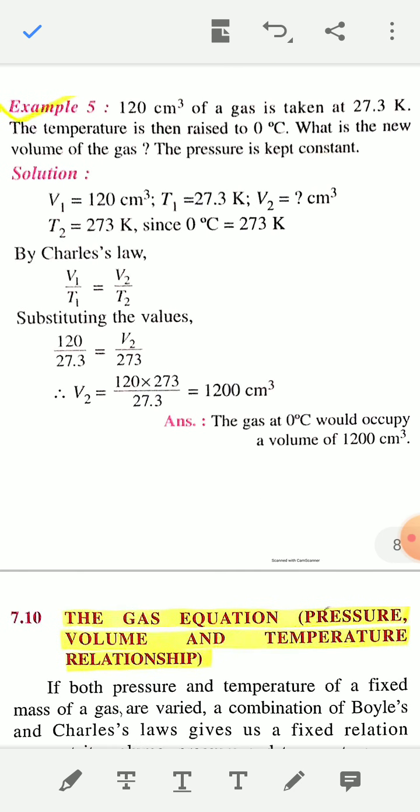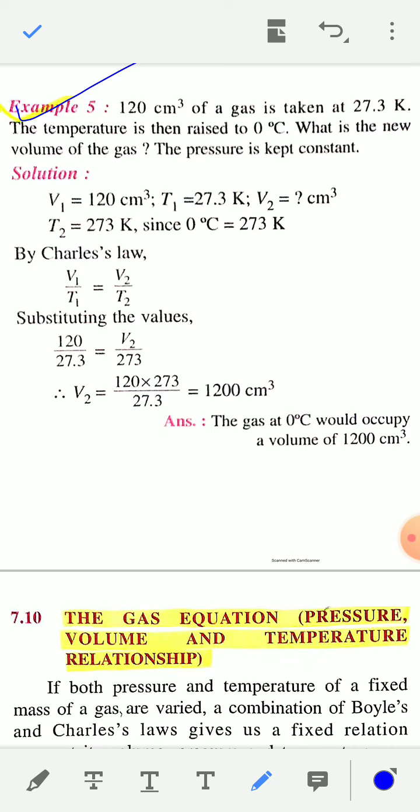Now, one numerical problem I have given based on Charles' law. 120 cm³ of a gas is taken at 27.3 Kelvin. So V1 is 120 cm³ and T1 is 27.3 Kelvin. Now the temperature is raised to 0 degrees Celsius, so T2 is 0 degrees Celsius. You have to convert 0 degrees Celsius into Kelvin: 0 plus 273, that means 273 Kelvin. Final temperature T2 is 273 Kelvin.